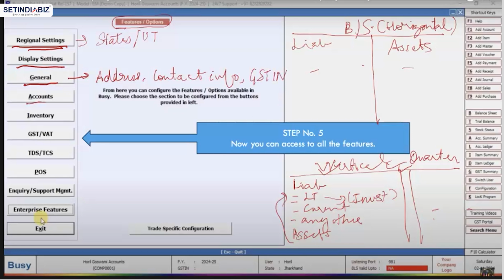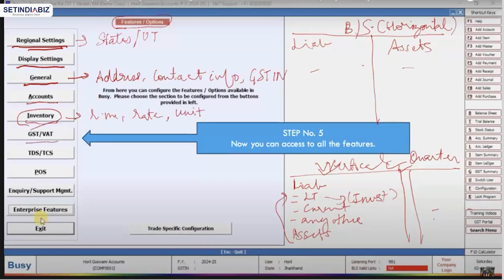Then we have accounts. If I want to make any changes regarding my account settings, basically the purchase account, the sales account, and what accounts we have under those main headings, we can make configurations here. Then inventory, whatever we note about raw material, the rate at which it is being recorded, the unit in which it is being recorded, everything related to that is in inventory.